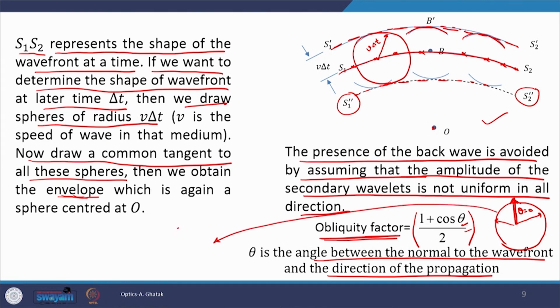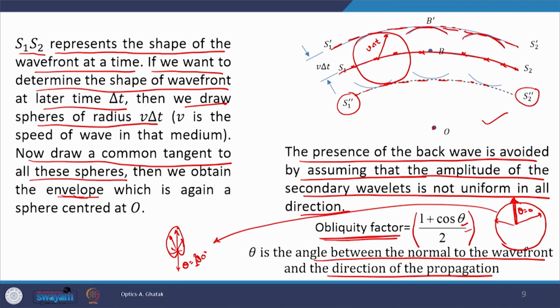The intensity would be maximum in the forward direction and then it will reduce, and here you will get 0. Exactly in the backward direction, where theta is equal to 180 degrees, the obliquity factor would be equal to 0.